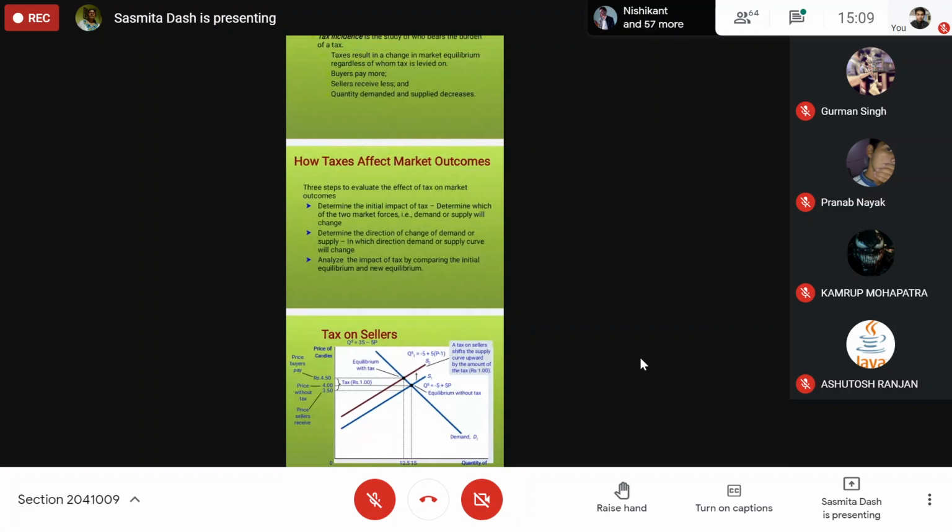QD is equal to 35 minus 5P, and the supply equation is given by quantity supply is equal to minus 5 plus 5P.